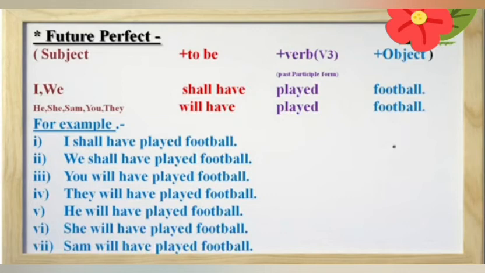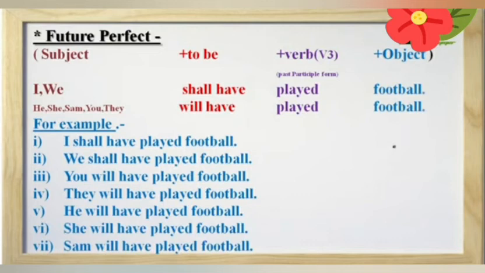I shall have played football. We shall have played football. In both these sentences with I and we use shall have. But it is also correct if we use will have instead of shall have. So the sentence I will have played football, we will have played football is also correct.